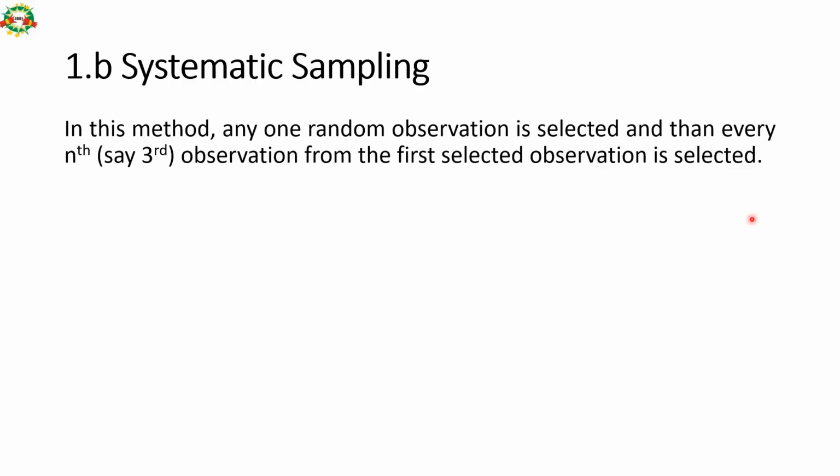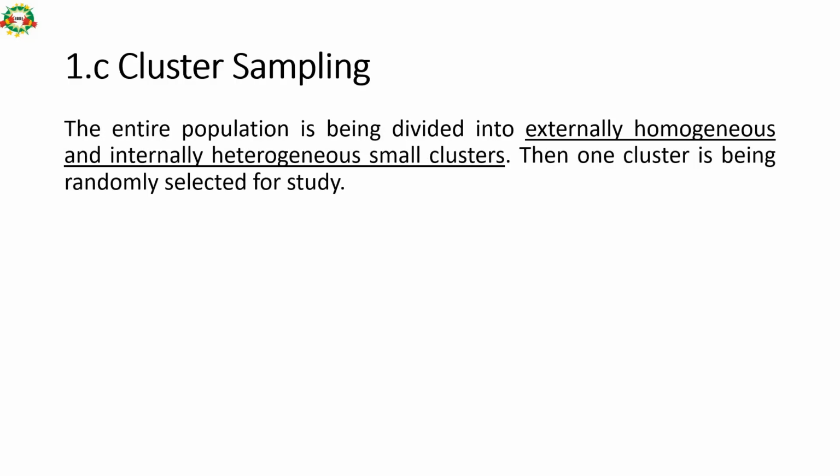Second is systematic sampling. In this method, any one random observation is selected, and then every nth, say for example third or fourth observation from the first selected observation is selected. Cluster sampling: the entire population is divided into externally homogeneous and internally heterogeneous small clusters. Please remember these keywords: externally homogeneous and internally heterogeneous small clusters, and then one cluster is randomly selected before